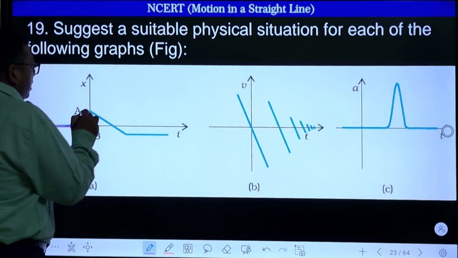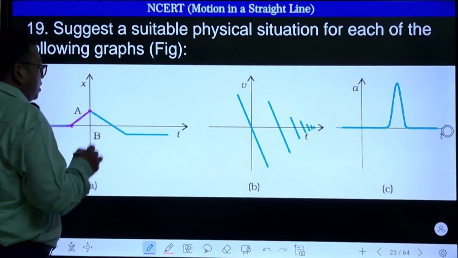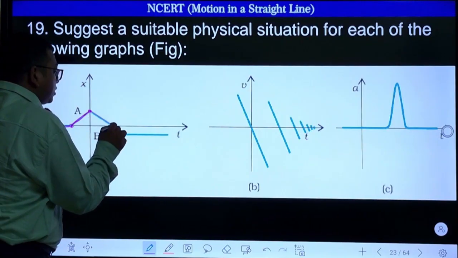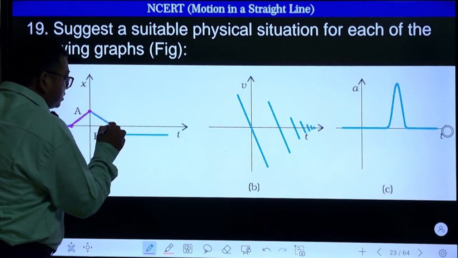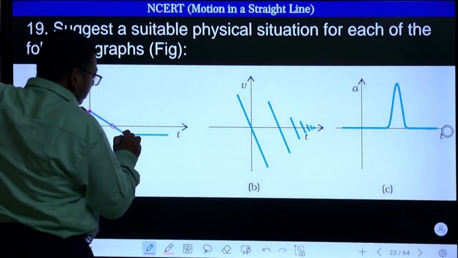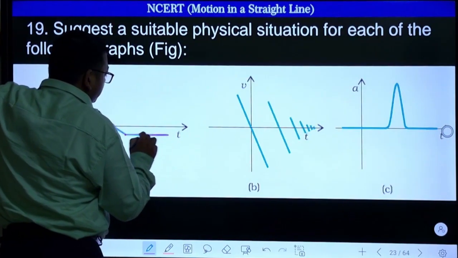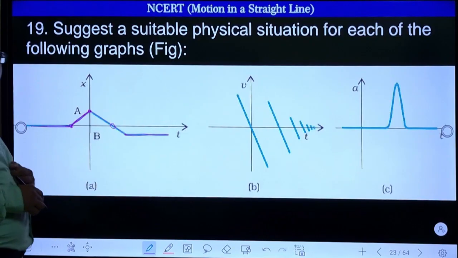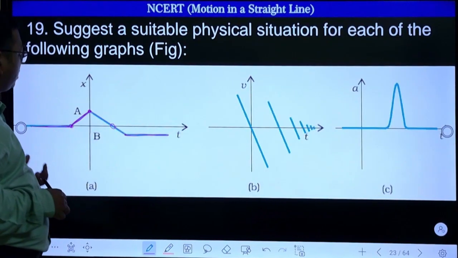Okay. And after that the velocity is maximum, then the velocity starts decreasing, and it becomes zero. After that it goes in the negative direction and then it becomes constant. So where is such kind of motion possible in day-to-day life, in practical life? You can think of it.